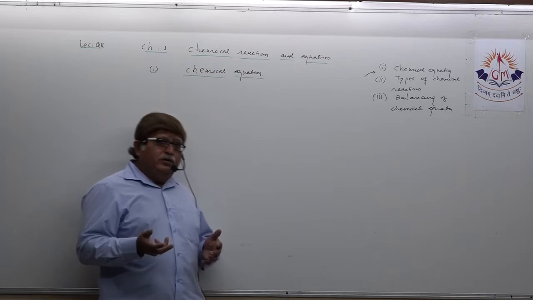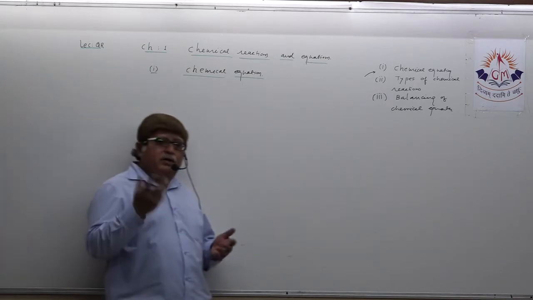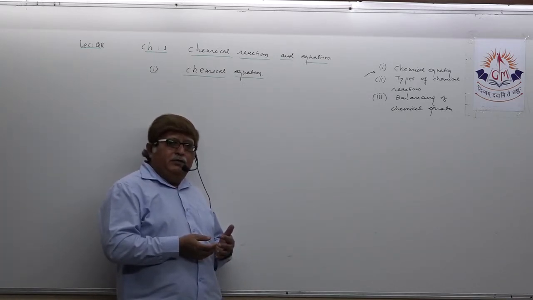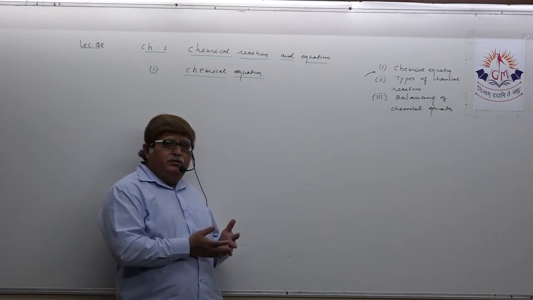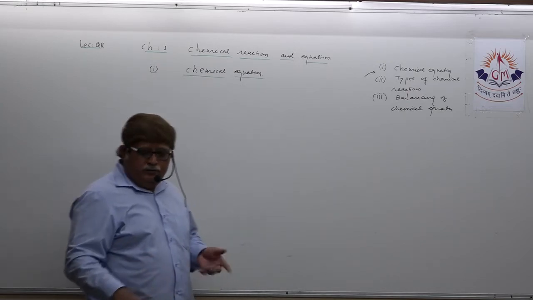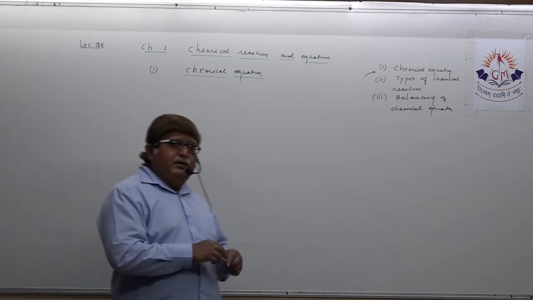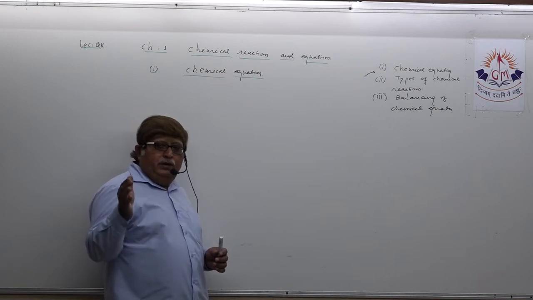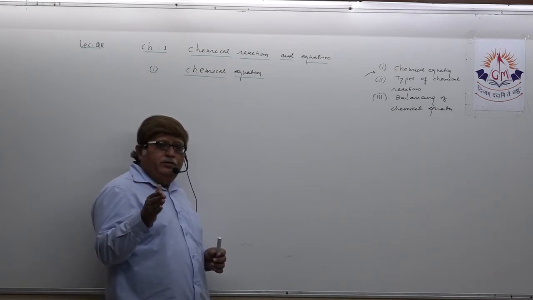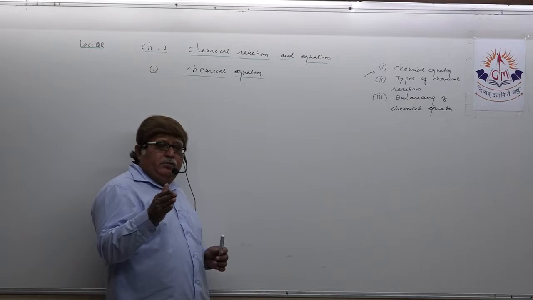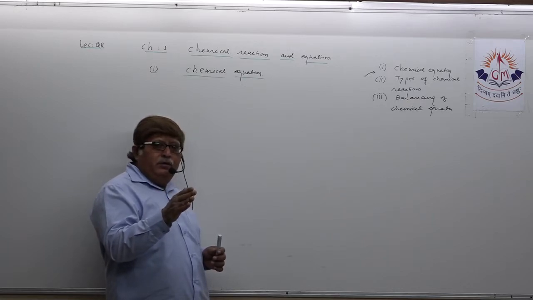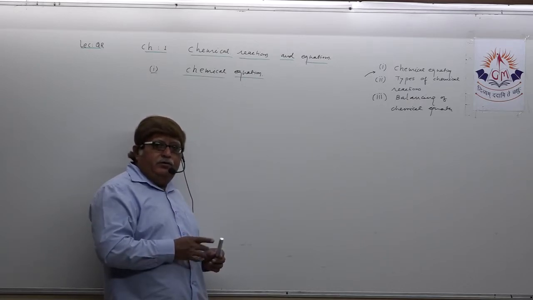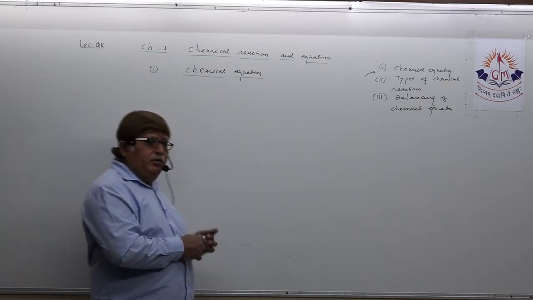Suppose in the textbook they have given an activity you can take, that when a ribbon of magnesium is burnt, it reacts with the atmospheric oxygen and produces magnesium oxide. Okay, that is the chemical reaction which we are discussing. When a ribbon of magnesium is burnt, it burns with a dazzling flame, reacts with atmospheric oxygen and forms magnesium oxide.